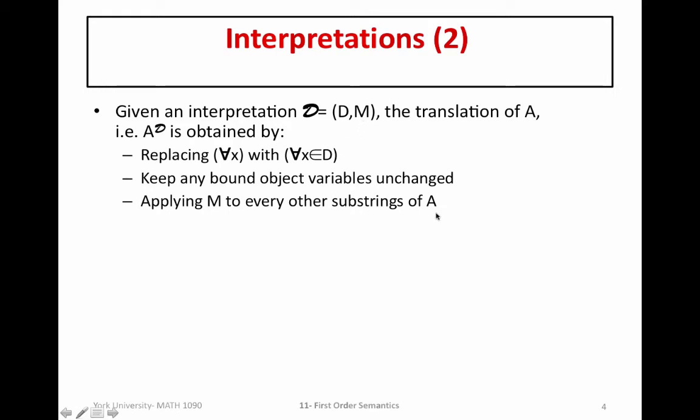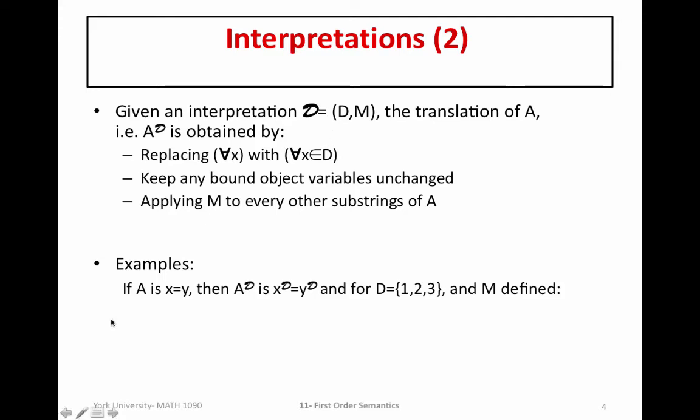Right, so that translates any Boolean variables and Boolean constants to the corresponding true or false, depending on how we specifically define M. It translates any free object variables or any object constants into members of D that we define by the specific translator M. It translates or defines functions and predicates with respect to the translator M, and everything else remains unchanged. So, considering all of these rules, now let's see some examples.